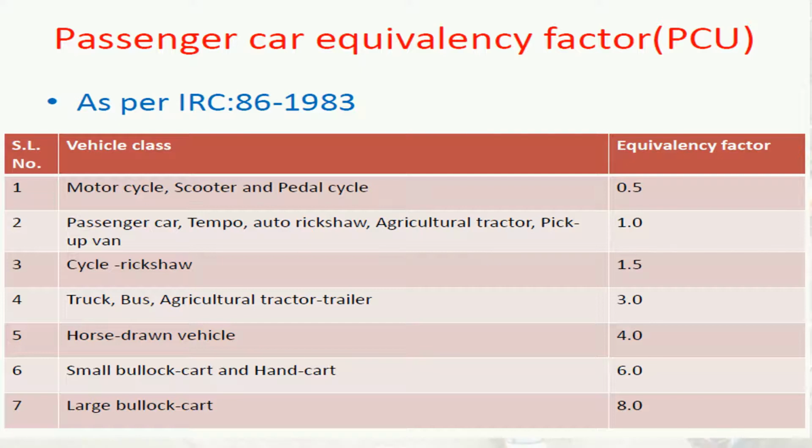Nowadays we are using various motorcycles, passenger cars, tempos, cycle rickshaws, trucks and buses. So these are the modern vehicle classes, and for them we also have equivalence factors recommended by the IRC, that is the Indian Roads Congress 86 1983.